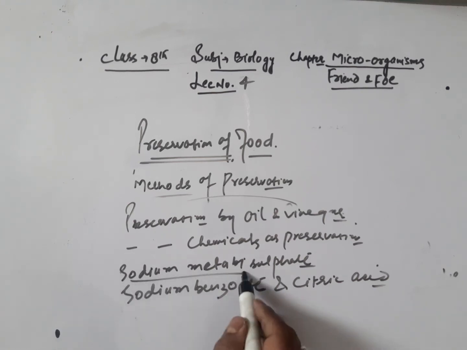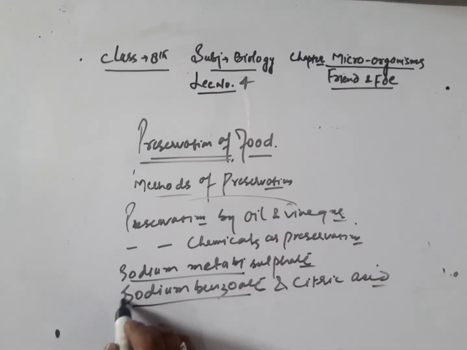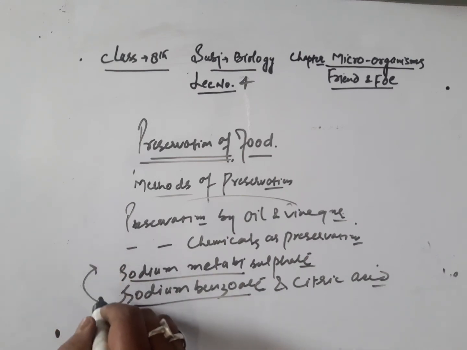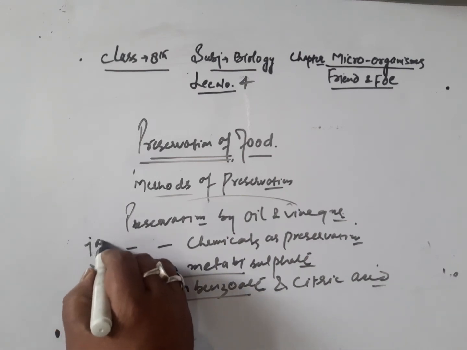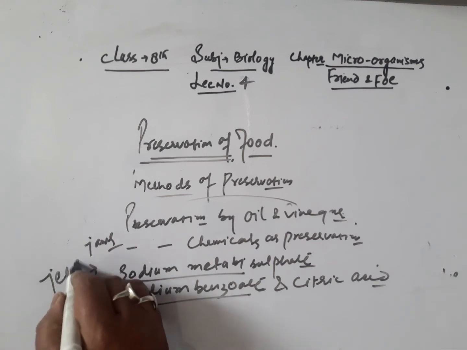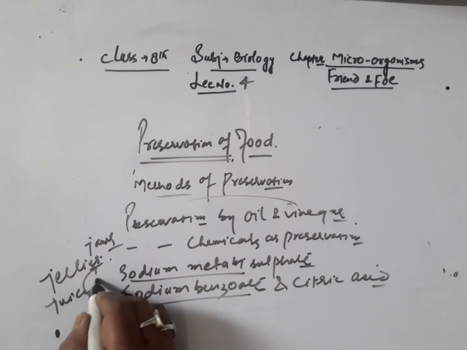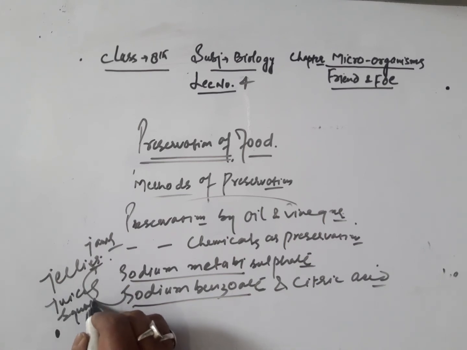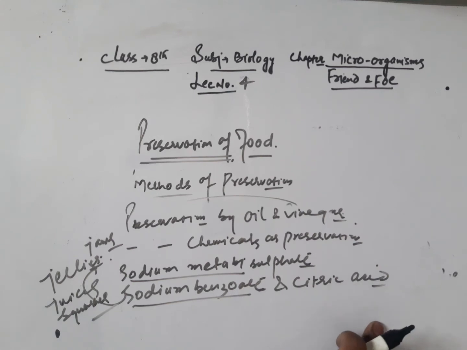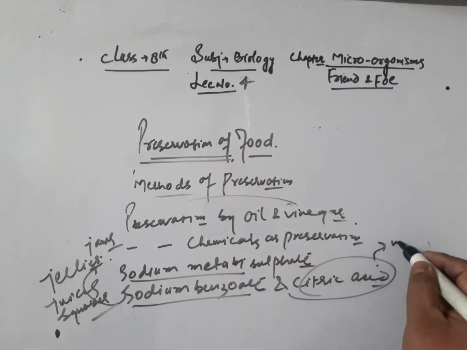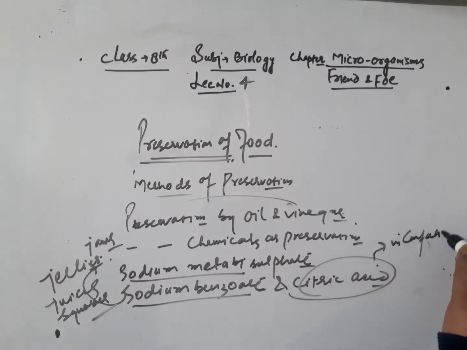And these two, sodium metabisulphite and sodium benzoate, are used as preservatives in jams, jellies, juices, squash, so as to save them from spoilage. And citric acid is used as a preservative in confectionery sweets.